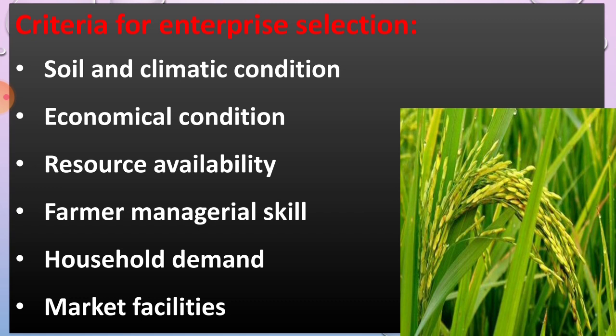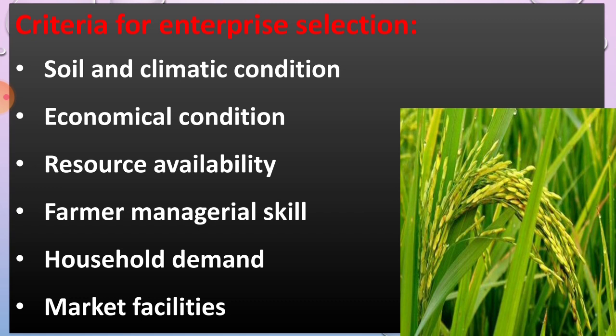Okay, then resource availability, you have to grow the crops which make maximum utilization of the available resources. Then farmer managerial skills. Suppose the farmer has managerial skill or technical knowledge, then you have to adopt different enterprises like mushroom production, etc. Then household demand, you have to grow crops which are required daily in the kitchen, like potato, onions, or vegetables.